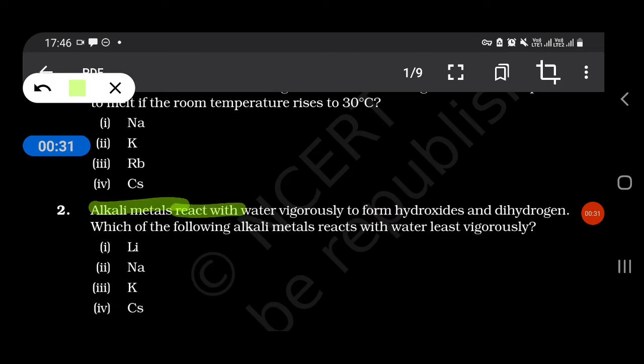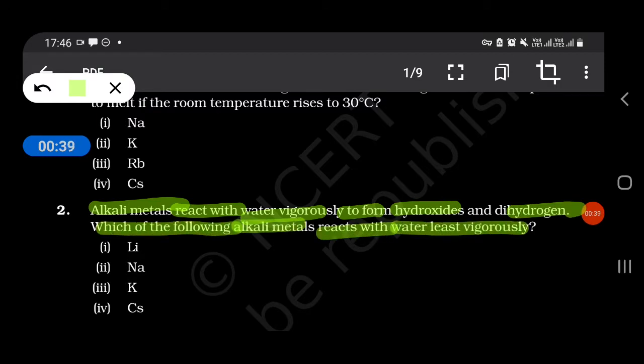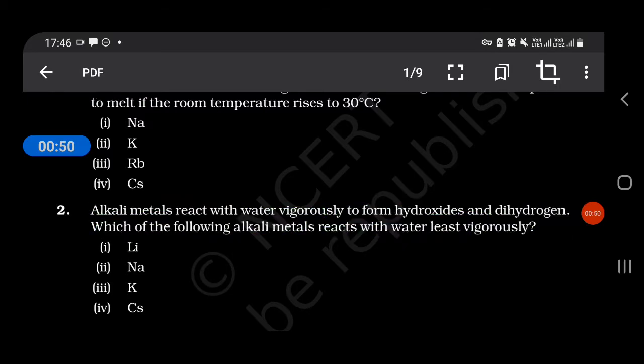Alkali metals react with water vigorously to form hydroxides and dihydrogen. Which of the following alkali metal reacts with water least vigorously? It is Li, Na, K or Cs. So our answer is Li, it reacts least vigorously.